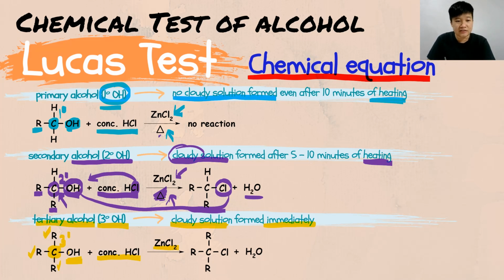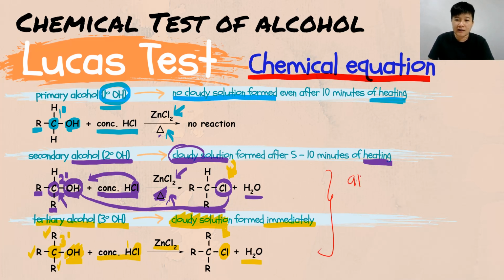And what are the changes? Your OH will be substituted by the Cl coming from the HCl, forming this product. And also, the hydrogen from the HCl will be combined with the OH, forming H2O as a byproduct. So your cloudy solution over here is actually this alkyl halide. Okay, simple, easy. Just some extra knowledge for you guys.